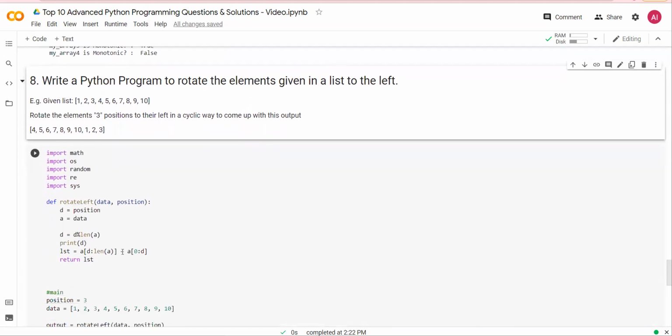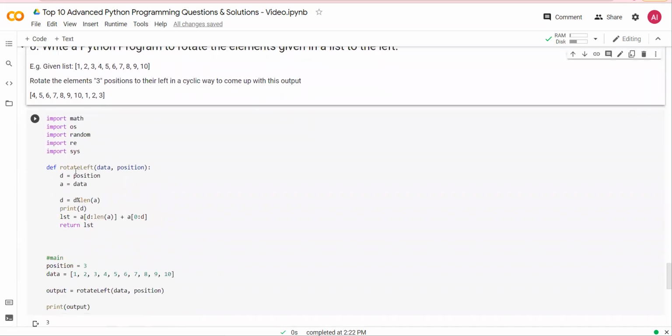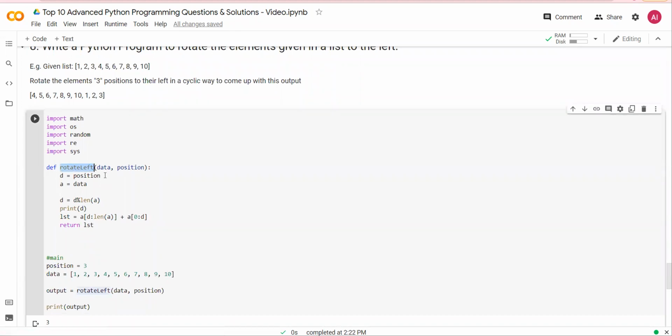Now, this is the function I wrote. Rotate left. It takes in the data, that means the array, and the position, how many positions you want to rotate. Then what I'm doing is a division of the position by the length of the array.